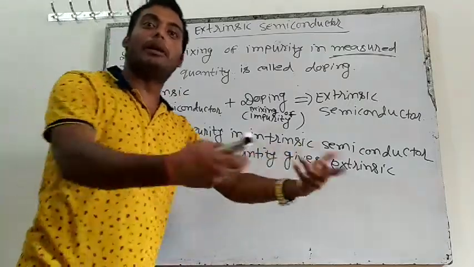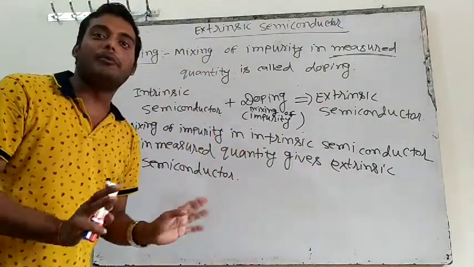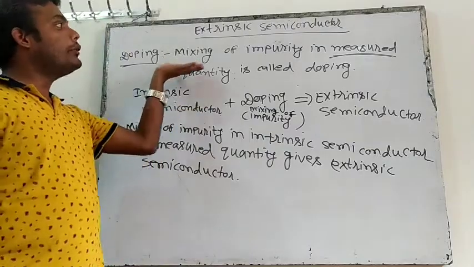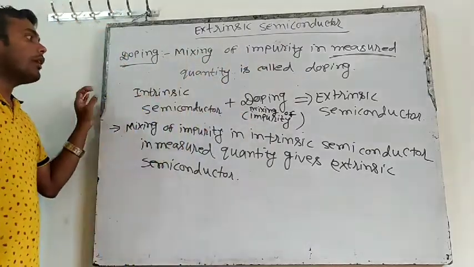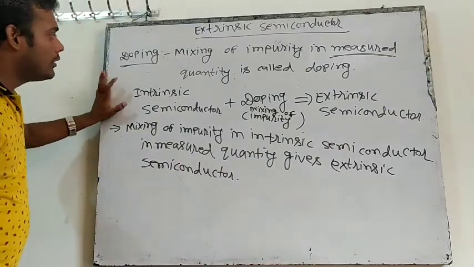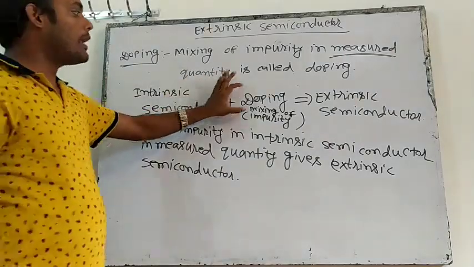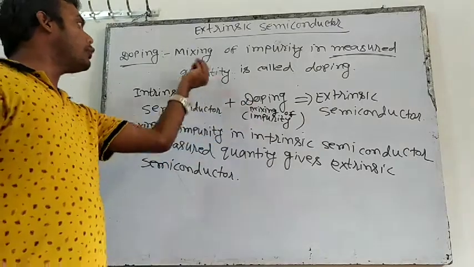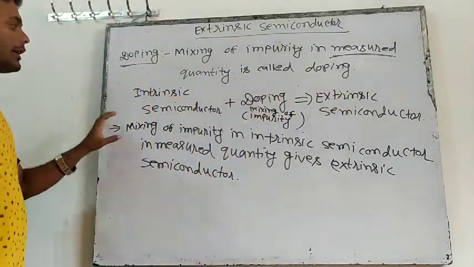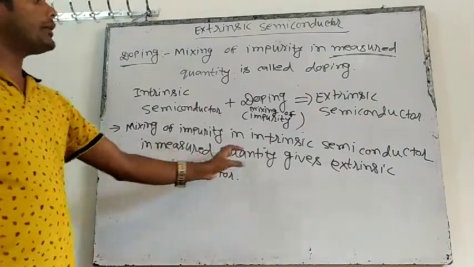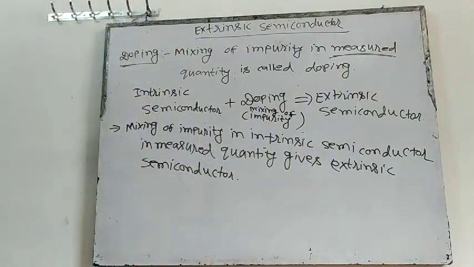It's not like you can mix as much as you feel like. You have to mix in measured quantity. Now see this: intrinsic semiconductor plus doping. If you do doping in the intrinsic semiconductor, it will give you extrinsic semiconductor. Am I clear? So mixing of impurity in intrinsic semiconductor in measured quantity gives us extrinsic semiconductor.